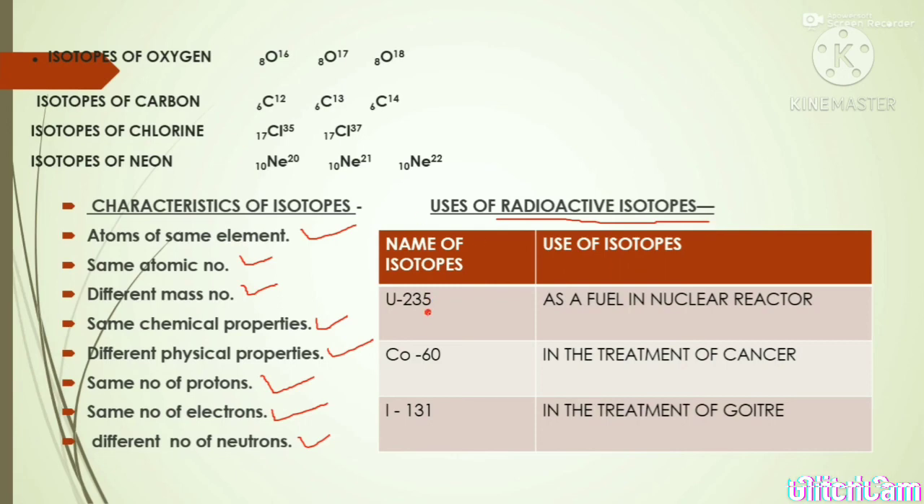There are certain examples in which we will discuss the use of isotopes. Uranium 235: it is used as a fuel in nuclear reactors. So 235 is the mass number. Cobalt 60 is used in the treatment of cancer. Iodine 131 is used in the treatment of goiter. So these are very important radioactive isotopes.